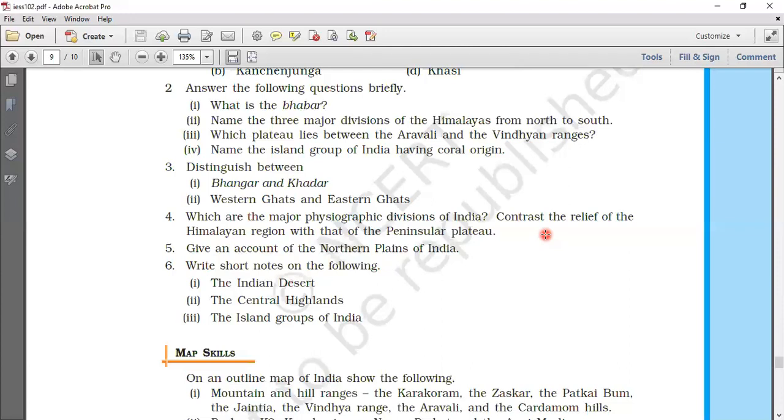In the Western Ghats, the fifth point, the soil in the Western Ghats is highly fertile. Rice, spices, rubber, and fruits like coconut, cashew nuts, etc. are grown here. In Eastern Ghats, the soil is not as fertile as Western Ghats. Rice, groundnuts, cotton, tobacco, coconut, etc. are grown here.